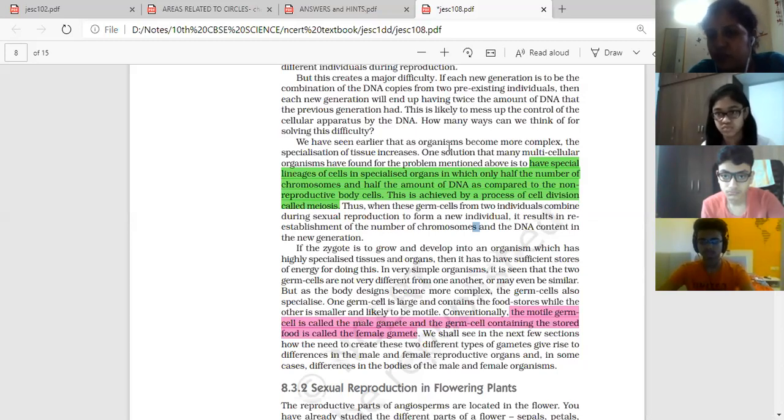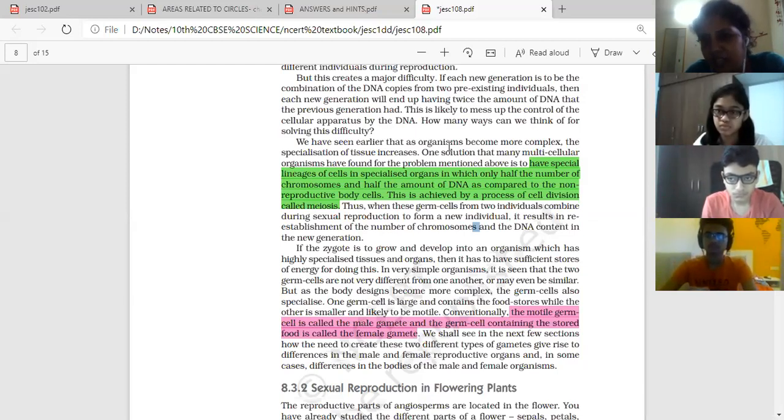Now what happens in sexual reproduction? In sexual reproduction, if the parent cell has 2n chromosomes, then specialized cells called gametes are formed by meiosis, which carries half the number of chromosomes. Due to meiosis, the number of chromosomes in gametes will be half the number of parent chromosomes. That means if the parents have 2n chromosomes, then the gamete will have n chromosomes. So the male gamete has n chromosomes, and the female gamete has n chromosomes.